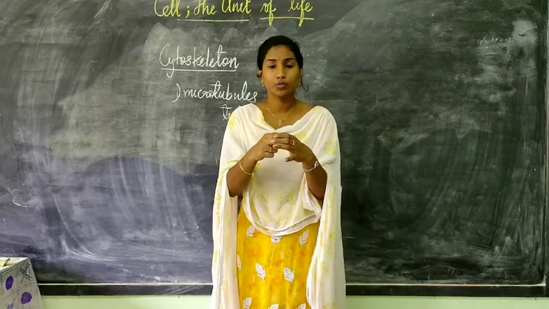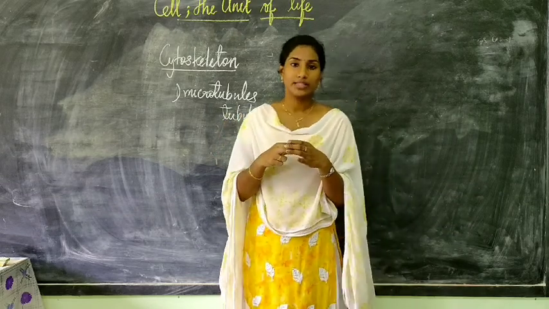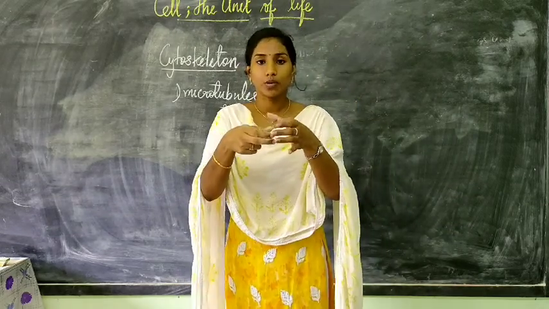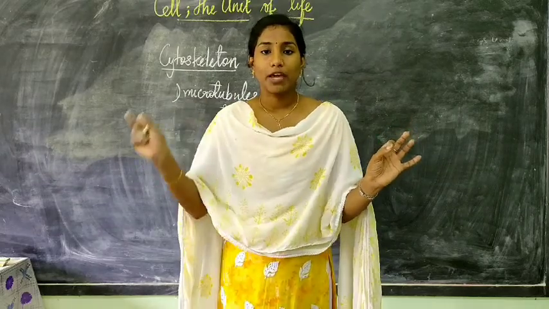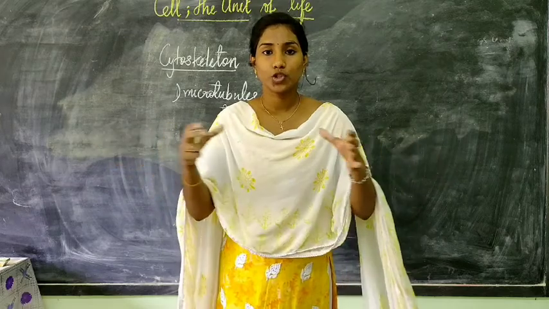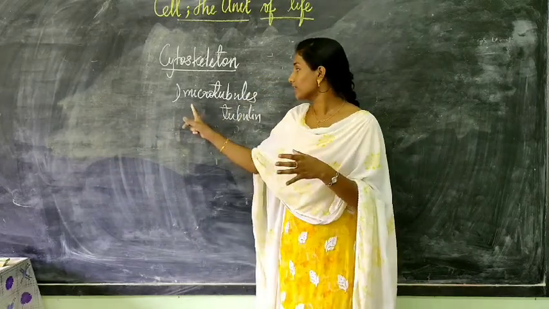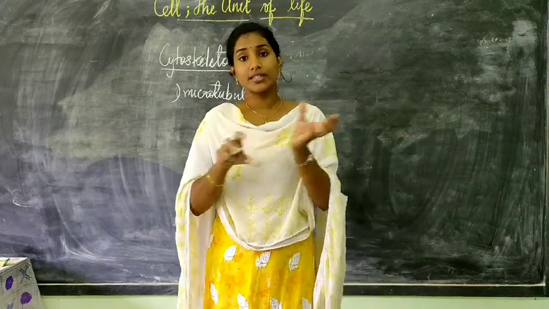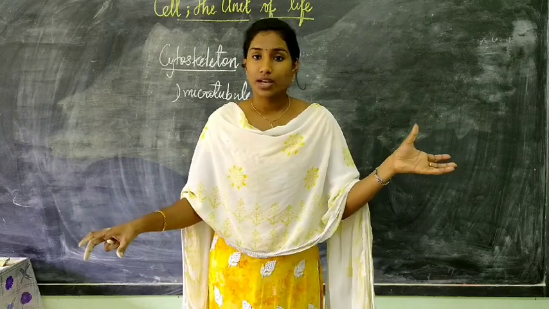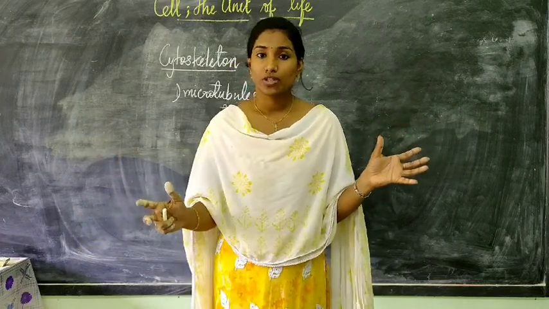One microtubule is composed of 13 tubulin proteins. Okay, 13 tubulin proteins. Just imagine, I have 13 pipes with me. Each pipe is called tubulin. These 13 tubulins together, I call as a microtubule. This microtubule is present extended from the nucleus to the plasma membrane, helping in the cell mobility and to maintain the shape and structure of the cell.